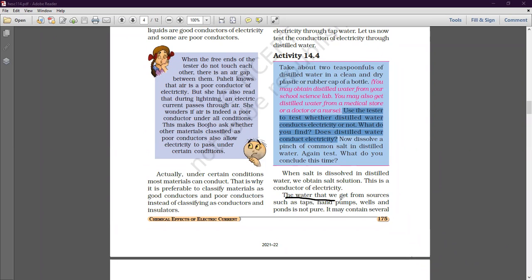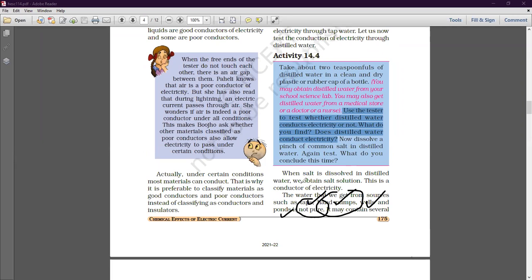Now, the water that we get from sources such as taps, hand pumps, wells and ponds is not pure. Here, by pure I mean the water we get from different sources like taps, hand pumps, wells or ponds is not distilled water. It is not 100% pure water. Because what should be present in water? Atoms of hydrogen and oxygen, combined together. But the water we get from taps, hand pumps, wells and other sources has some salts present besides the molecules of hydrogen and oxygen.